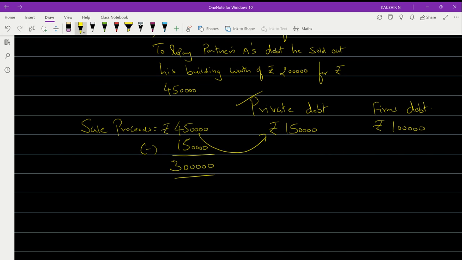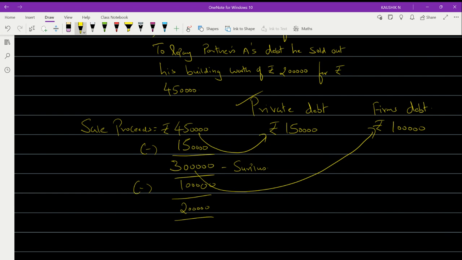Now, is this a surplus or is it a deficit? This is a surplus left over after meeting your private debt. Now, this can be used to settle your firm's debt, and after that, you may have a further surplus of rupees 2 lakhs that will be with you.